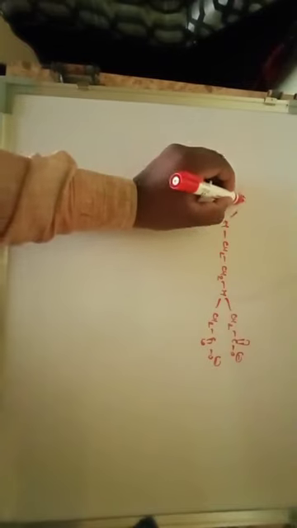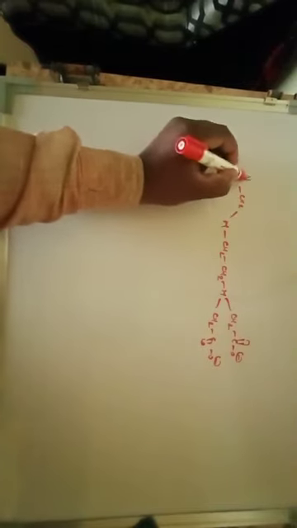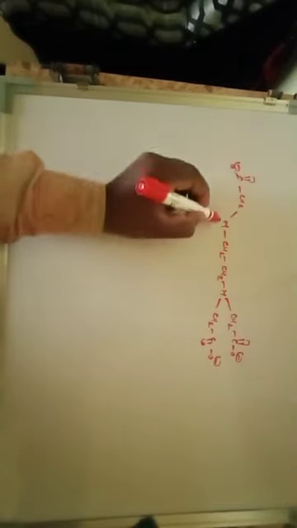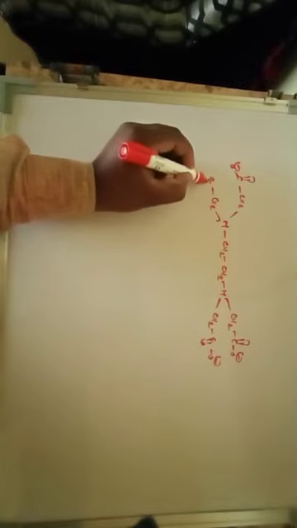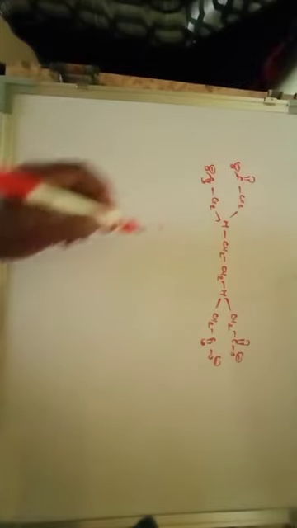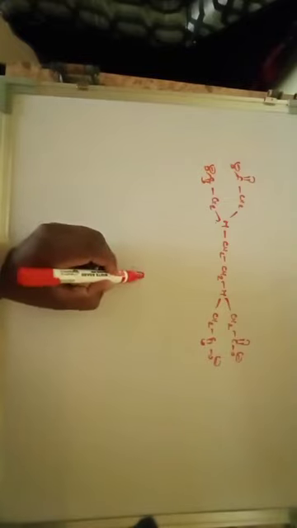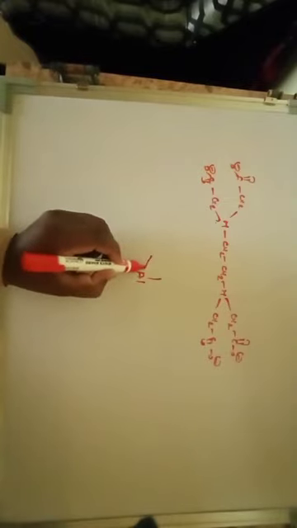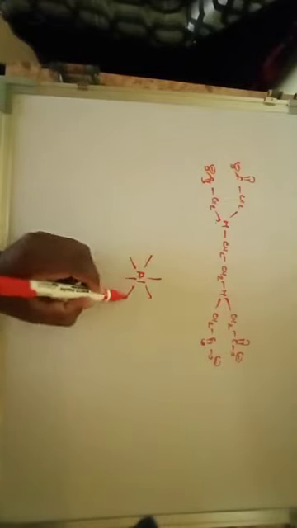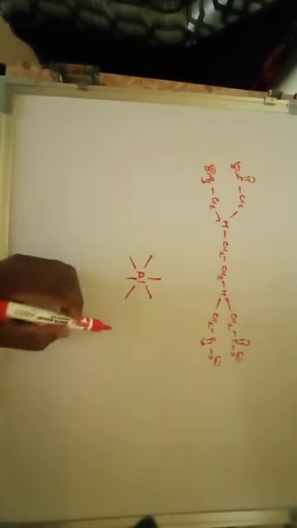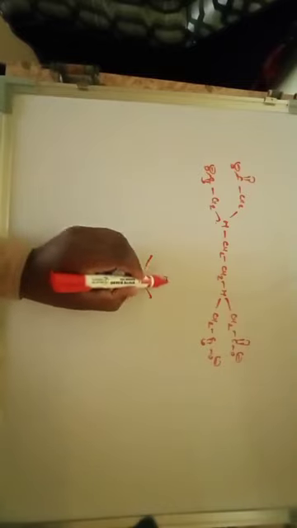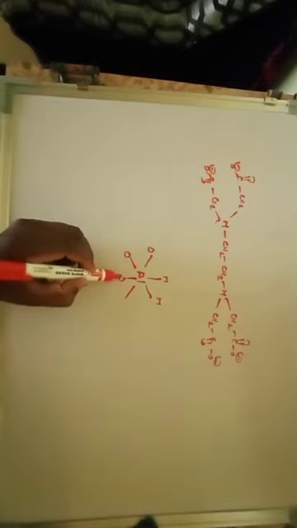Again here CS2 C double bond O minus, CS2 C double bond O minus, and these 2 nitrogen. So 4 oxygen and 2 nitrogen will bind with your metal atom such as aluminium. So if you consider aluminium here, an octahedral complex is formed in which 2 are nitrogen and the remaining are oxygen.